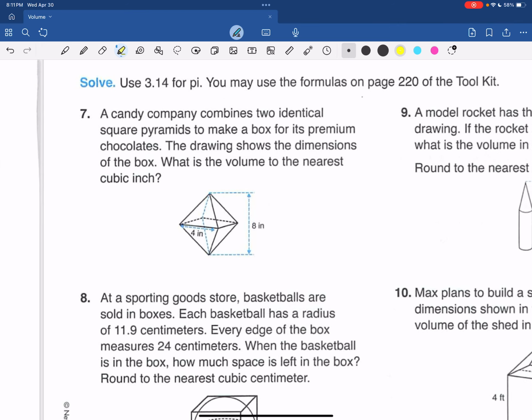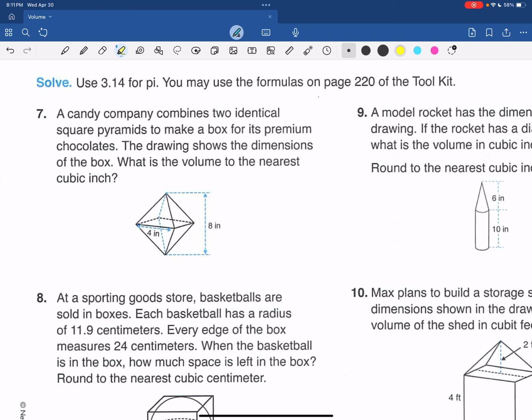Number 7. A candy company combines, let me highlight the word combines, 2 identical square pyramids to make a box for its premium chocolates. The drawing shows the dimensions of the box. What is the volume to the nearest cubic inch? So I'll look at my dimensions and they are in inches. That's what we're looking for, so that's a good thing.